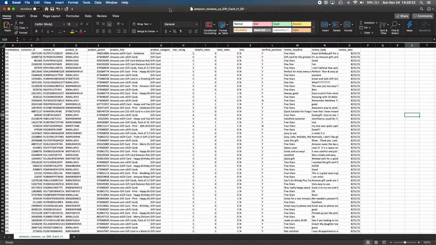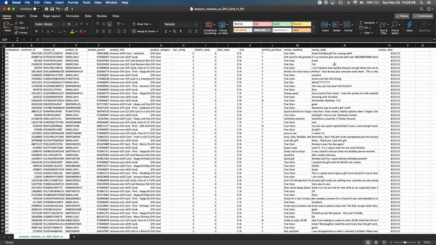So you can see this data set is divided into all these different columns. There's things like customer ID, star rating, verified purchase, review headline, review body. Review body is the entire body of the review, so some of these are pretty long. So this is what I was working with in this project, and I'll show you some of my code that I used with this.